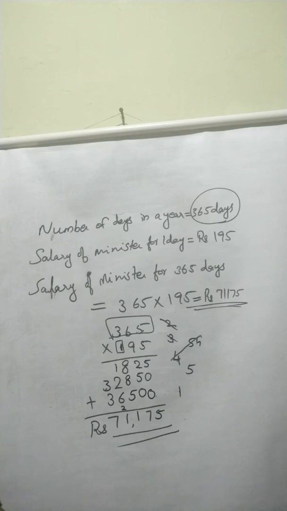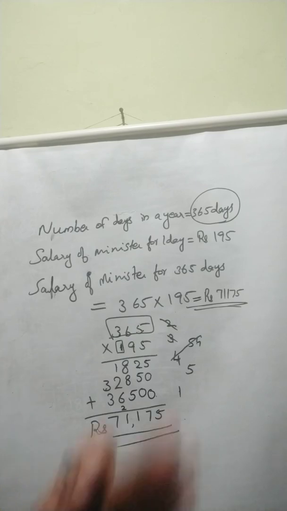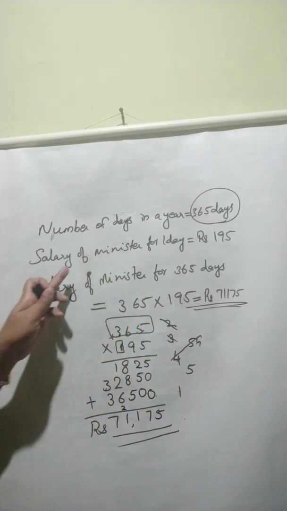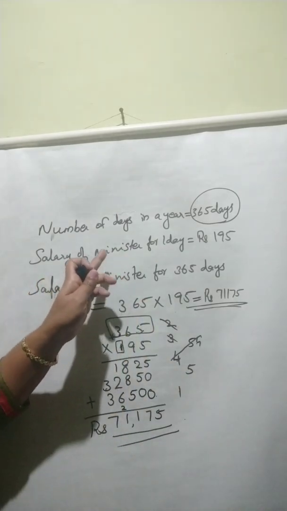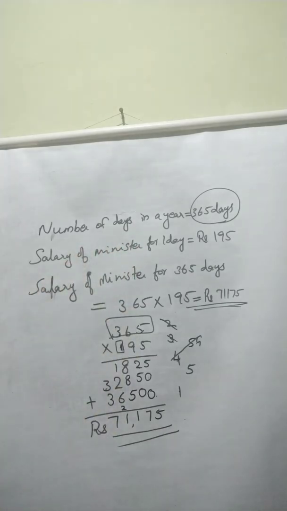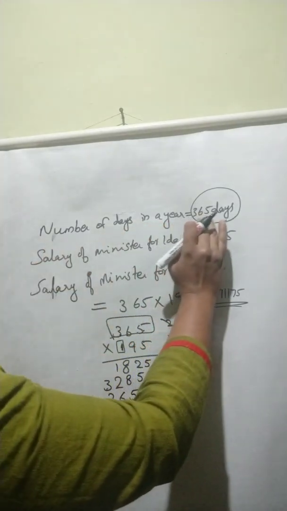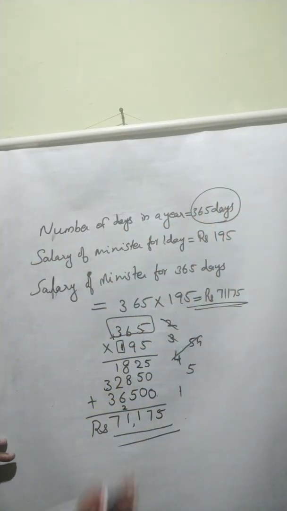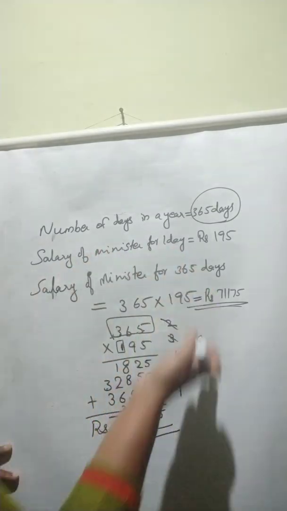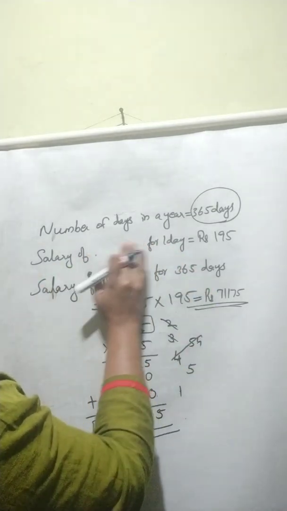We need to understand how many days are there in a month. Okay. Then multiply with the salary of 1 day. Next, we need to multiply the salary of horse rider for 1 year. Number of days in a year, 365 days. Salary of minister we completed. Next, horse rider.